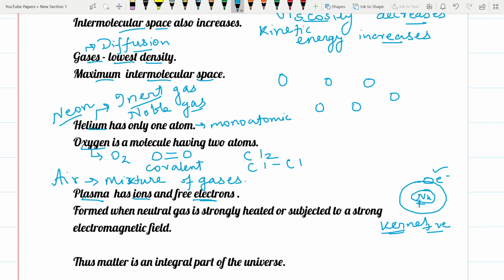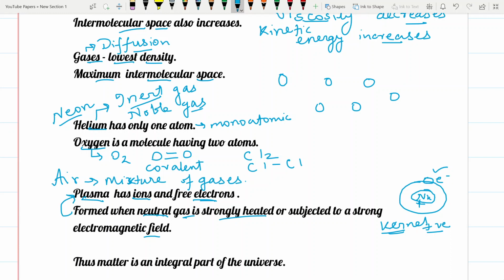Whenever any neutral gas is strongly heated or is under a strong electromagnetic field, it can be converted into plasma. Neutral gas means it does not have any charge, so we term it as neutral.